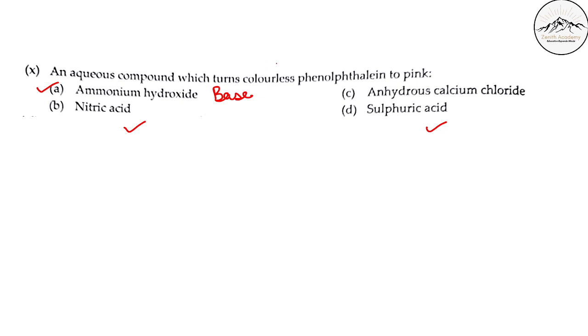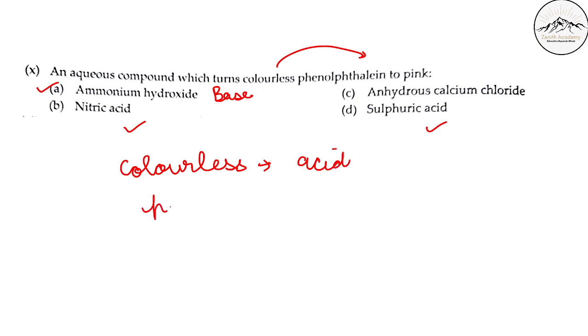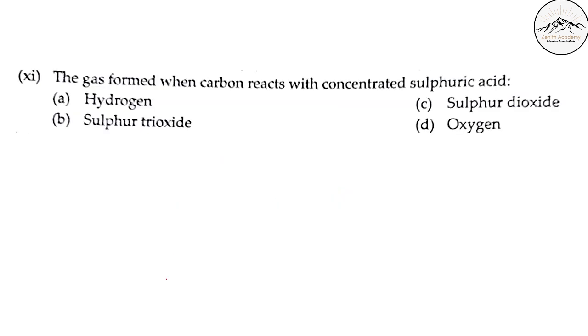So a base will turn colorless phenolphthalein to pink. So A is the correct answer. It turns pink in the basic medium. Do you remember? Phenolphthalein is colorless in acid and pink in base. So here the only base was ammonium hydroxide.